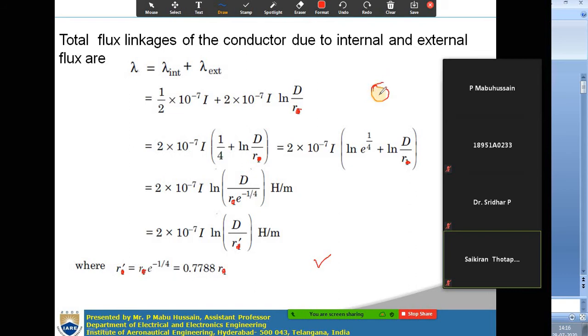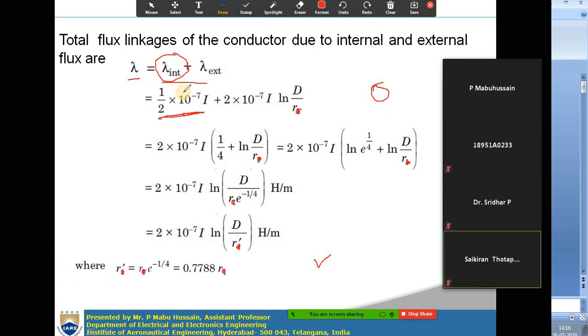Consider one single conductor. If you pass the current I, fluxes will be developed, both external flux and internal flux. Due to internal and external fluxes, inductances will be there, so you have to sum them to get the total flux linkages.